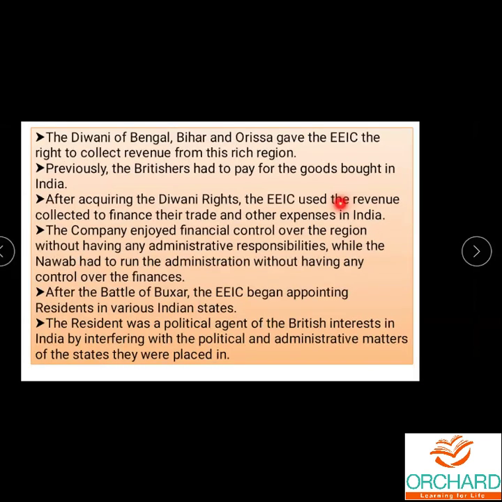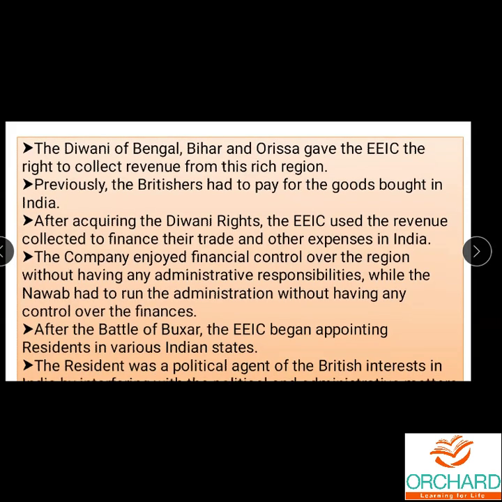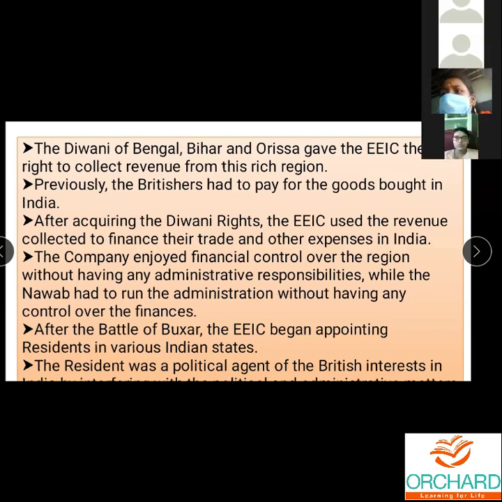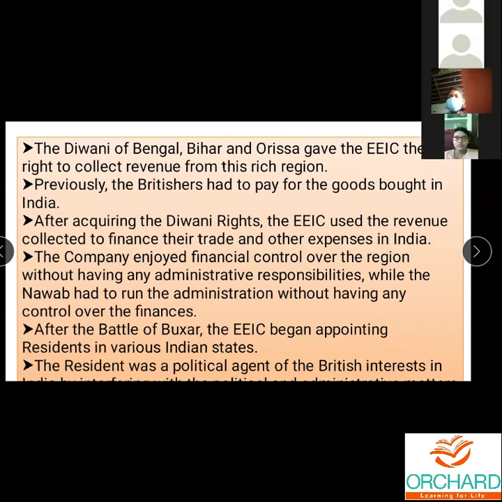After that, the Diwani of Bengal, Bihar, and Orissa gave the EEIC the right to collect revenue from this rich region. These regions were considered rich at the time, so they were given the right to collect revenue, any amount of tax or revenue from any people. Previously, for setting up factories and industries, the Britishers had to pay taxes to the diwanis of these places. Now the Britishers are allowed to collect the taxes from the people. So totally the situation changed.